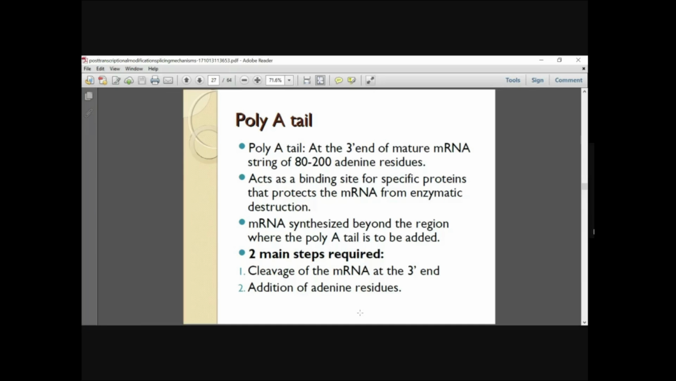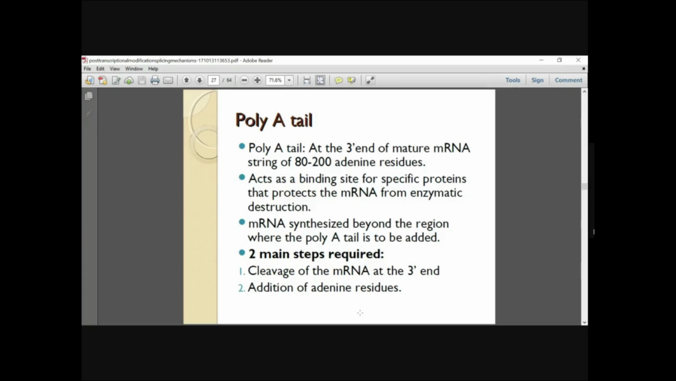So you should know which enzymes are involved in the 5' capping, the three main enzymes, and why this capping is important. What are the functions of this capping? Those are the very important points in 5' capping.